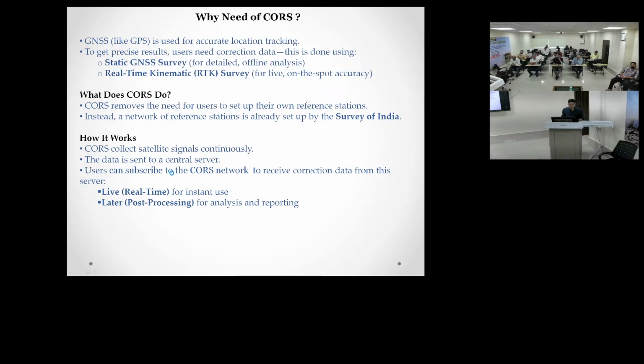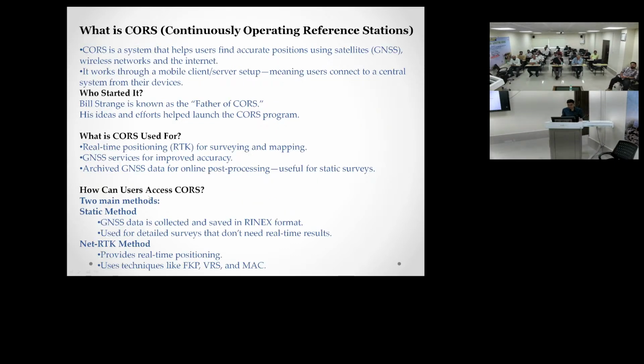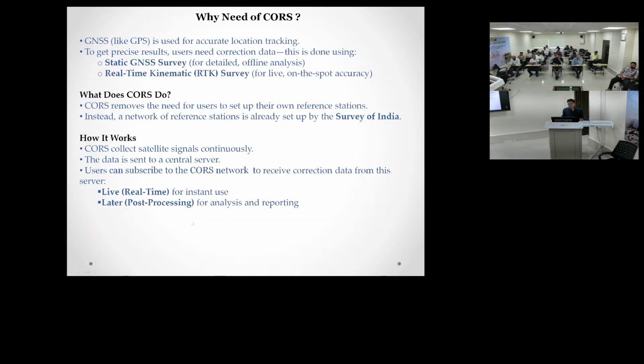How can a user access CORS? One is the static method and another is the network RTK method. These all things I have mentioned in that one. Why do we need CORS? GNSS is used for accurate location tracking. To get precise results, the user needs correction data.